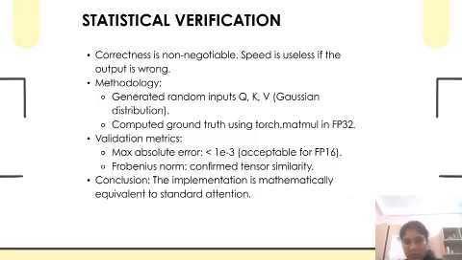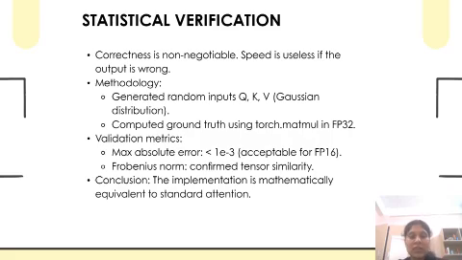And coming to validation metrics, we evaluated accuracy using two complementary metrics. One is maximum absolute error, that is the largest difference across all elements between our kernel's output and the FP32 baseline, which was less than 1e-3. For FP16 computation, this is well within the expected tolerance.